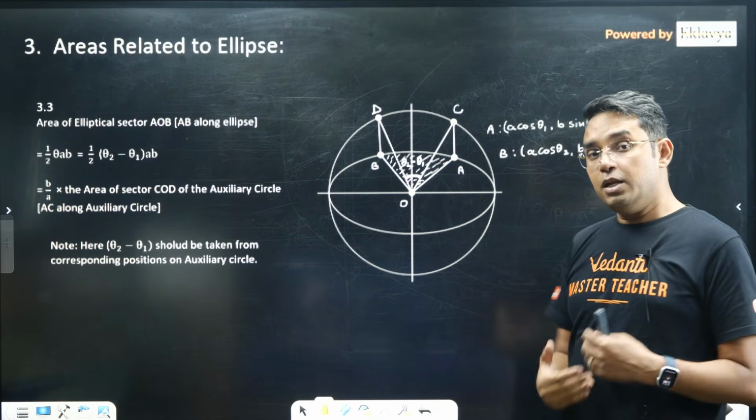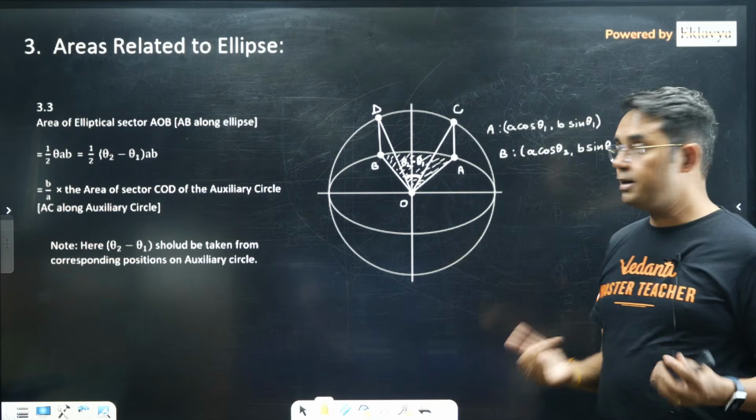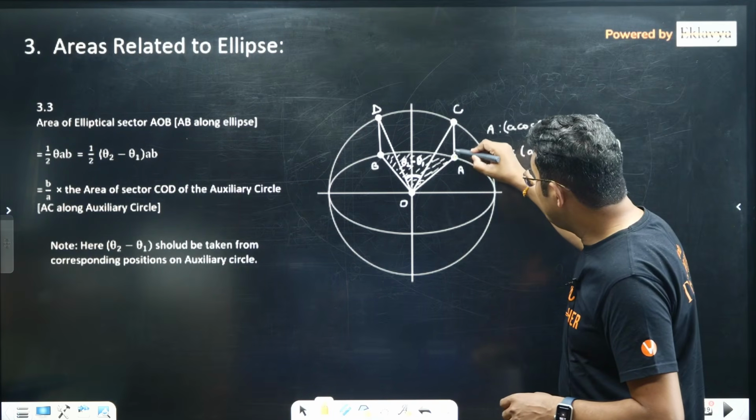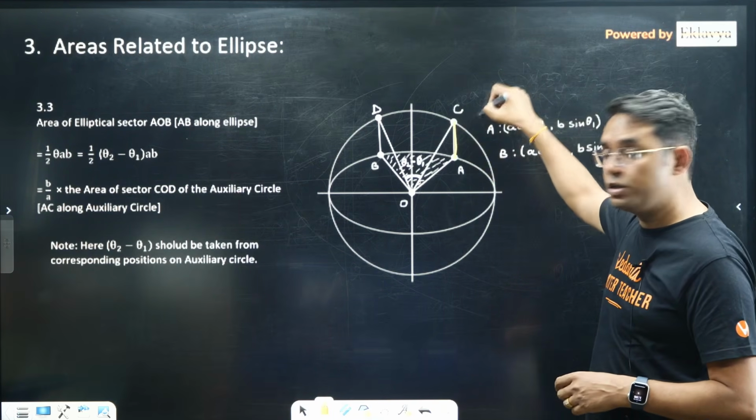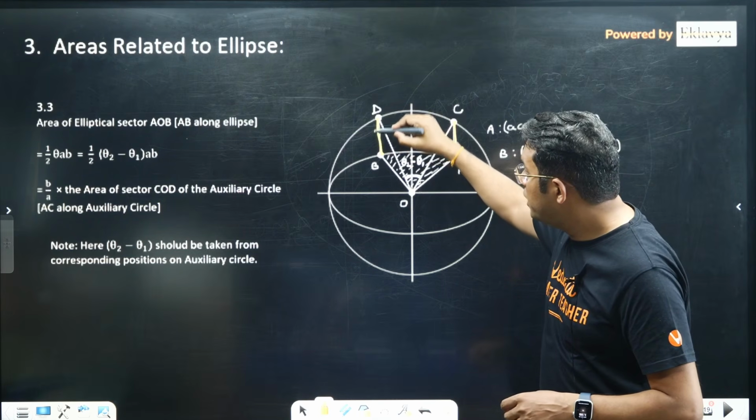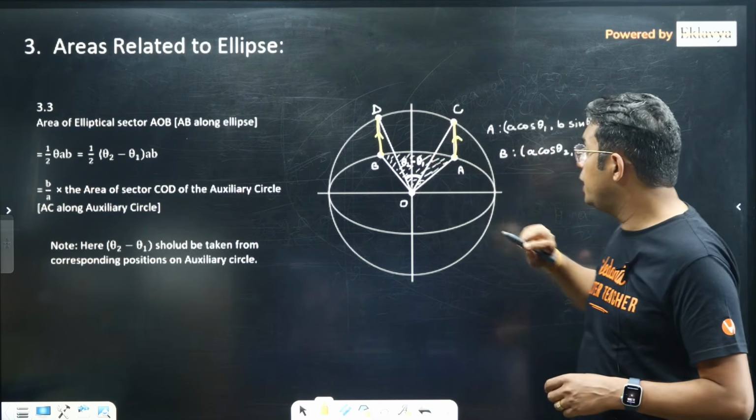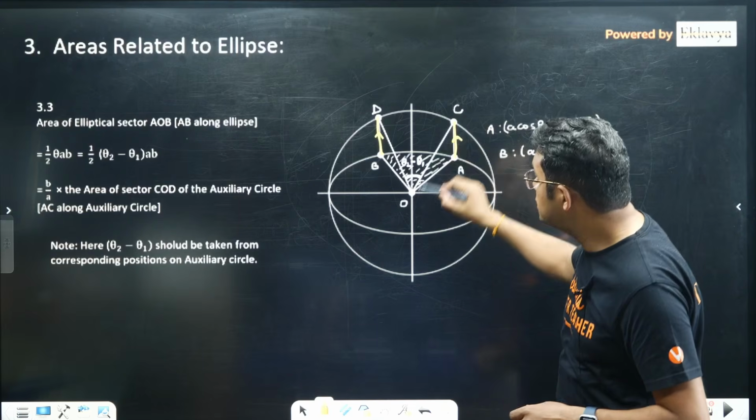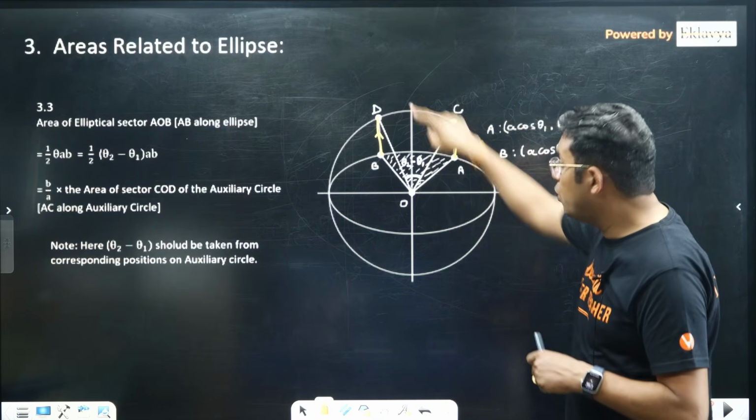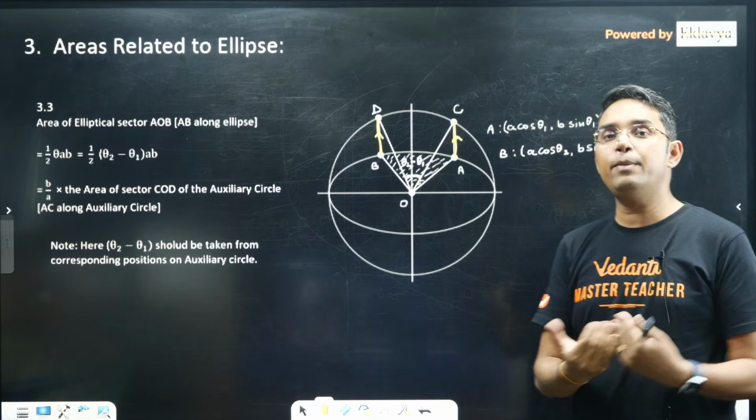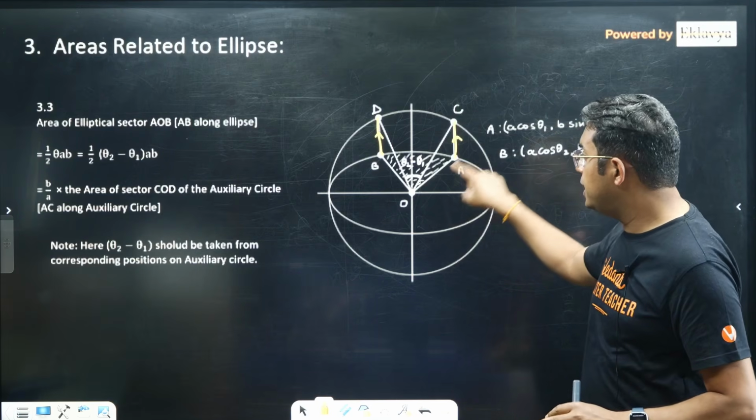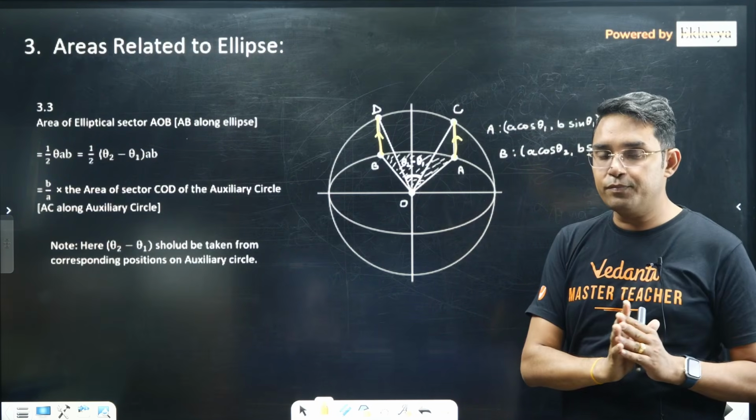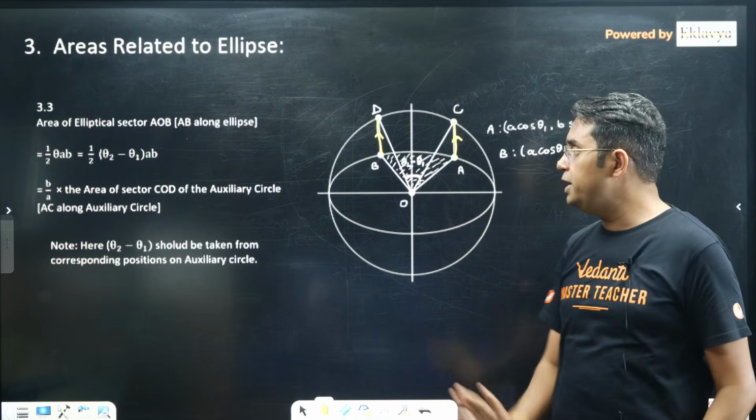Okay, this can also be done with the help of the auxiliary circle easily. You just go from A to C to reach your point on the auxiliary circle, and from B to D you get a point on the auxiliary circle. Then whatever area of COD you are having, just multiply it by B upon A, and you will get the corresponding area on your ellipse. Here also there is no need to do any integration.